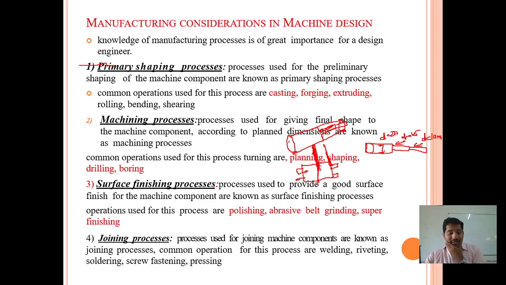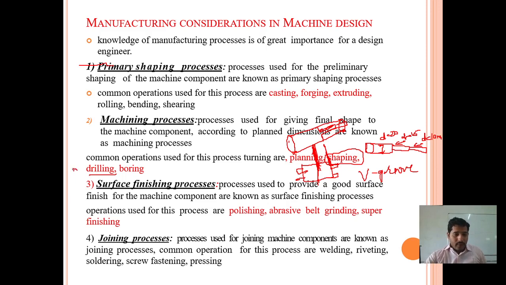In the shaping operation, they have two types of machine. One is the horizontal shaping machine, another one is the vertical shaping machine. So in this shaping operation, we can make the V groove, we can make any model, okay, with the help of shaping operation, whatever you want. As well as another one is the drilling operation. In the drilling operation, what we are doing is making a hole in the workpiece.